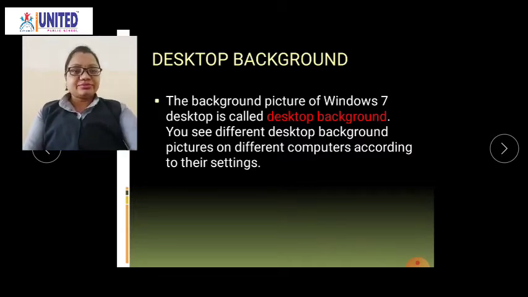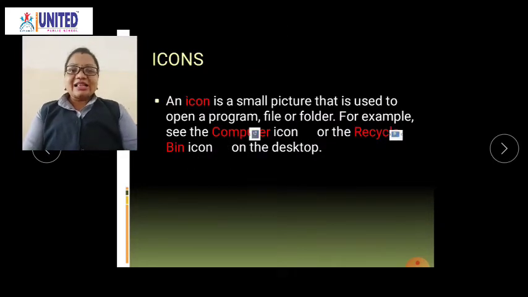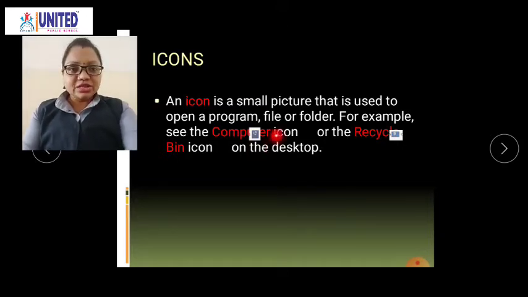The next is icons. An icon is a small picture that is used to open programs, files or folders. For example, you can see the computer icon. Can you see this computer icon? A small picture of a computer is given, and below it, "Computer" is written. Whatever files, folders, programs or applications are present in the computer, you can see by opening this computer icon.